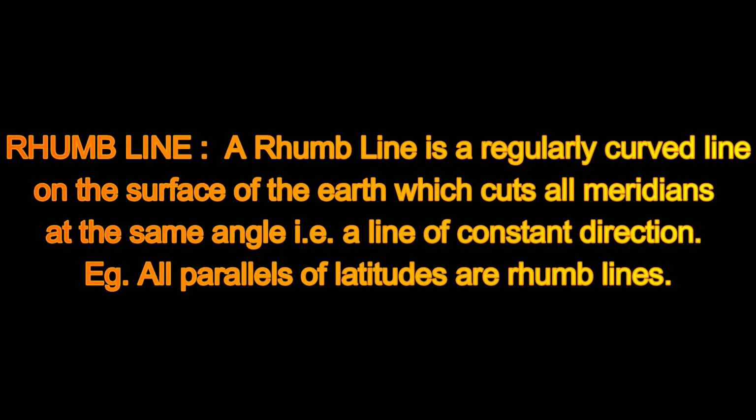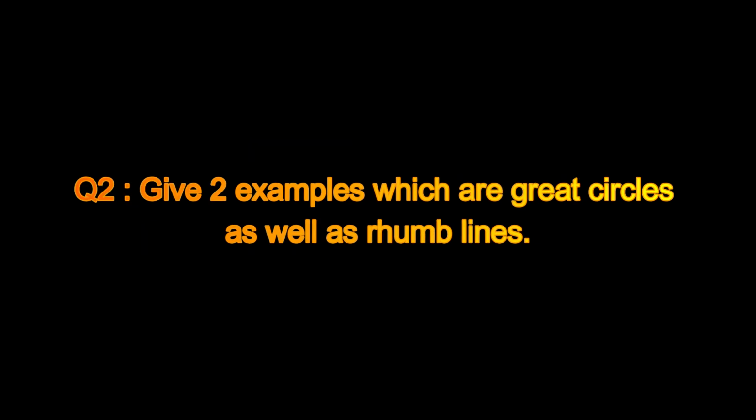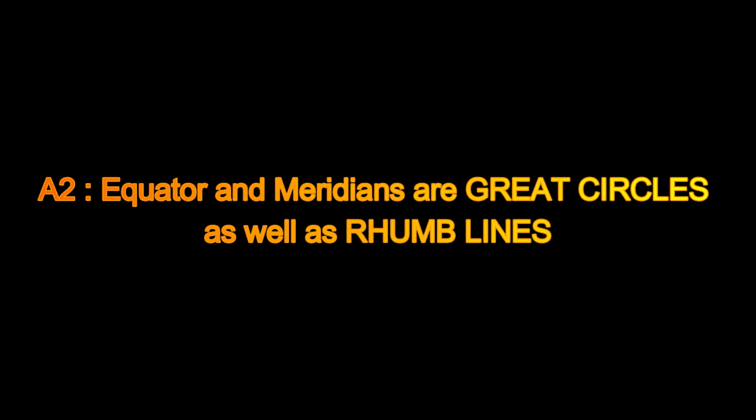A rhumb line is a regularly curved line on the surface of the earth which cuts all meridians at the same angle, that is, a line of constant direction. Example: all parallels of latitude are rhumb lines. Next question: give two examples which are great circles as well as rhumb lines. Equator and meridians both are great circles as well as rhumb lines.